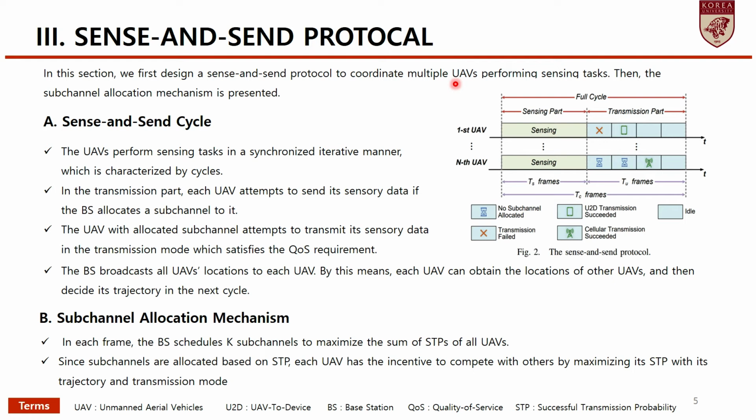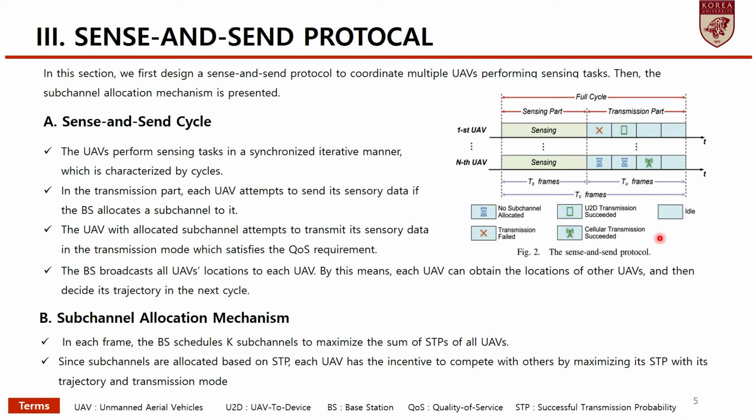The UAVs perform sensing tasks in a synchronized alternating manner, which is characterized by cycles. In each cycle, UAVs first sense their task and then transmit sensory data to their mobile device.